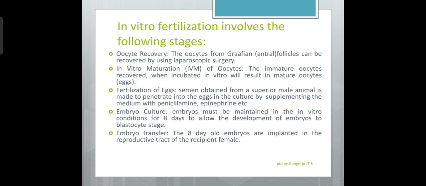Next stage is implantation of embryos, or the embryo transfer stage. The 7 or 8-day old embryos from the in vitro culture are implanted or transferred into the reproductive tract of the recipient female, which acts as a foster mother or surrogate mother.